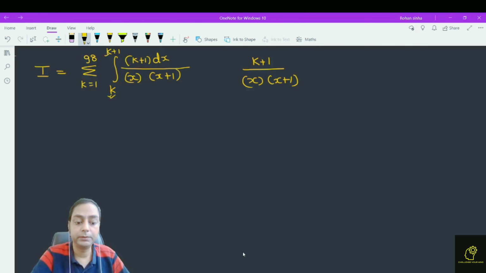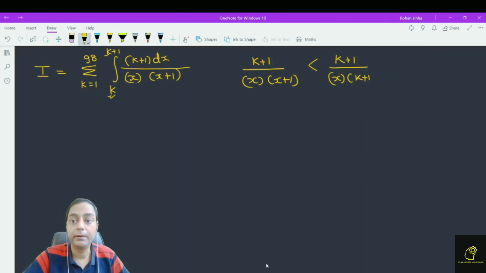This is always less than 1 upon x into k plus 1 for all x, because the lowest value of x plus 1 is the smallest value, which occurs only when x is equal to k.